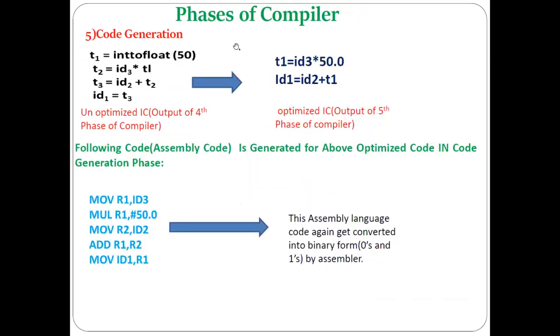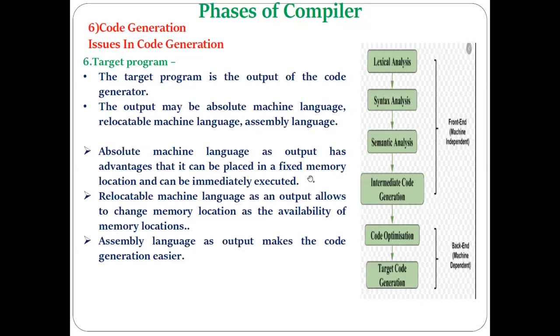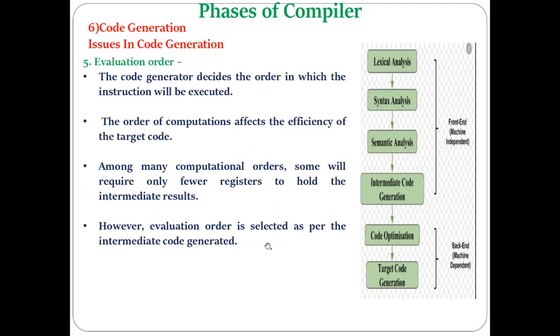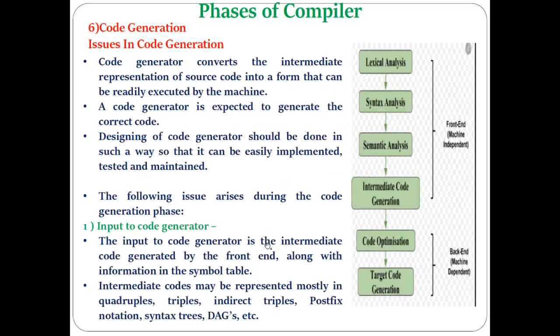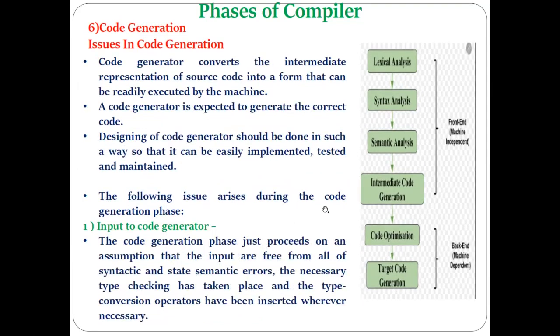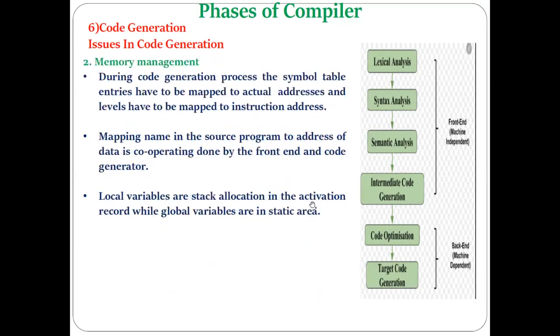Okay. So here we are taking the example. Now these different issues have to be taken care of by the system programmer when he is designing the last phase of the compiler, that is, the target code generation. So you can see 6 different issues in the code generation phase that we have discussed. The first is the input to the code generator, meaning what kind of input should be given to the target code generation phase. It should be error free, it should be in the form of intermediate code, etc.